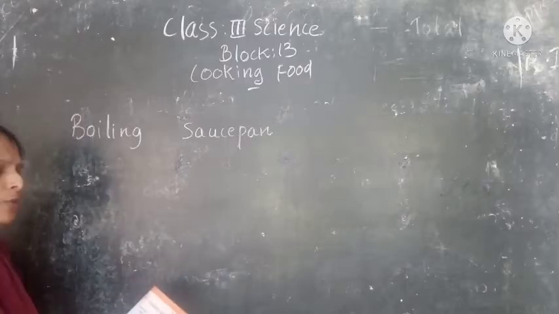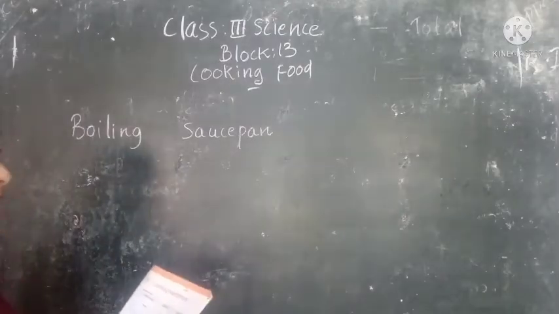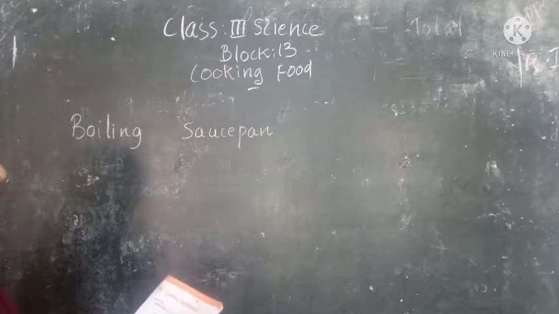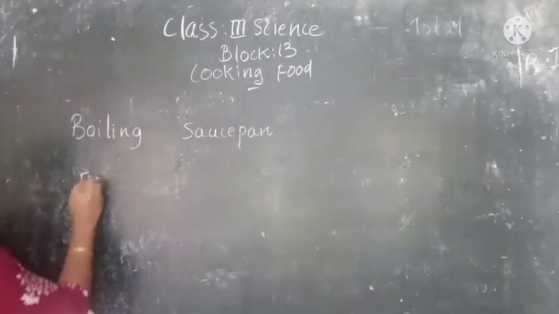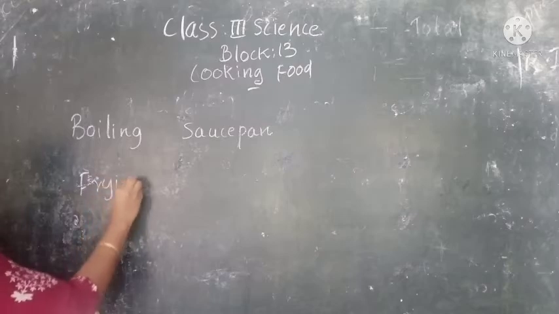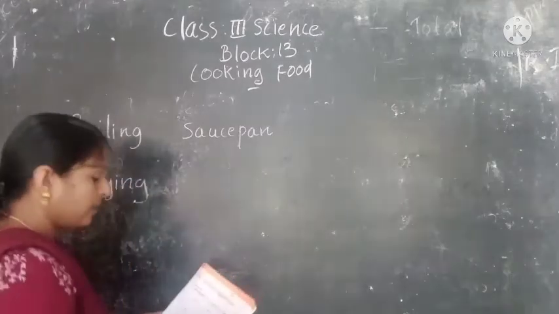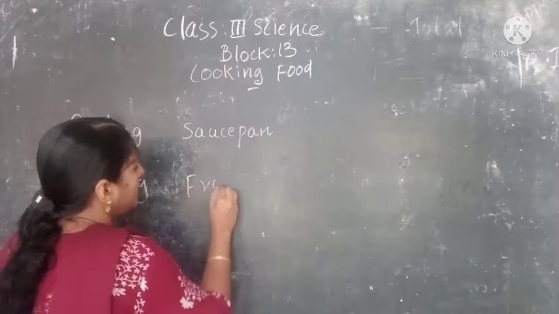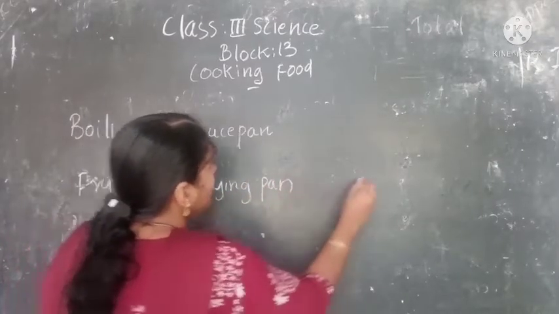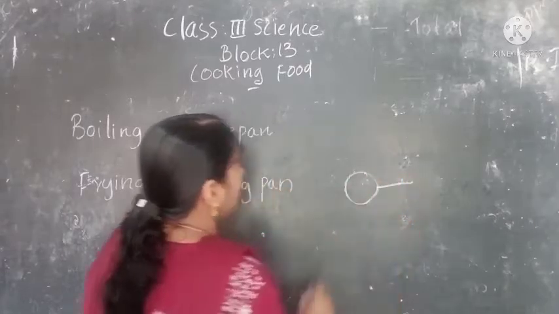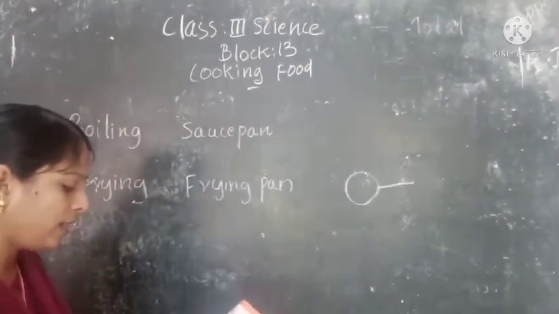Any method of cooking you can write here. I am writing frying. Then what is used? Frying pan is used. Draw the picture like this, frying pan. Okay, so you can do your own answer.